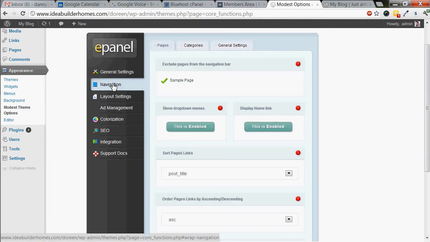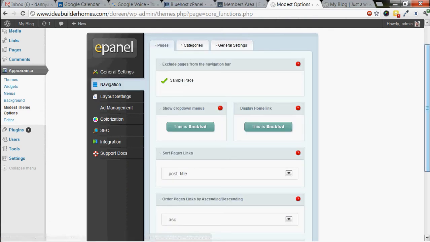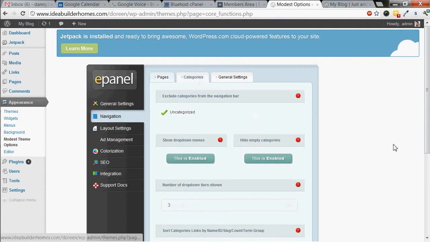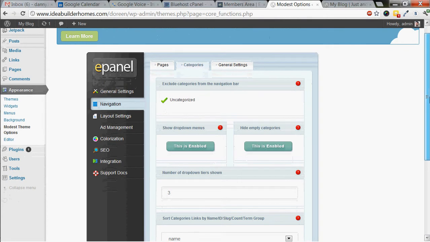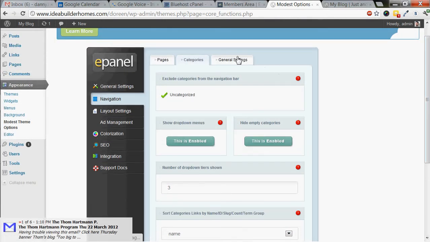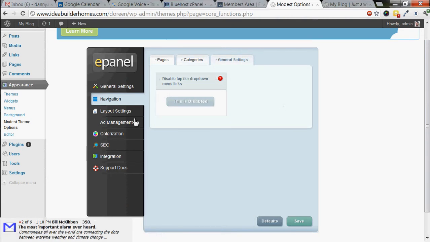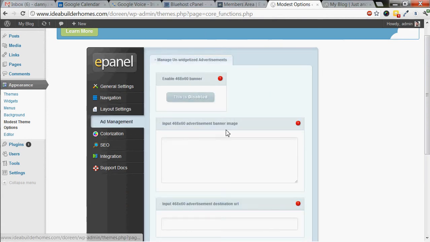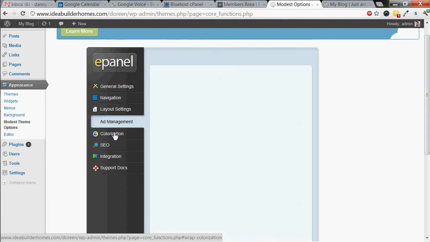We've also got navigation. Some of this stuff's probably going to get a little bit more technical than you're comfortable with, but feel free to look at it. If you're going to be running this blog, it's just important to see the way that it's all laid out. There's additional layout settings. Don't need to worry about that for right now. Ad management, so we could put ads in here if we wanted, or other things that we would call ads.